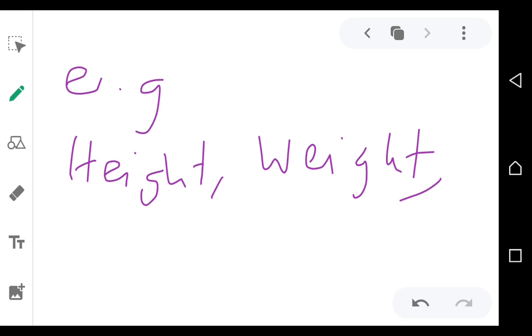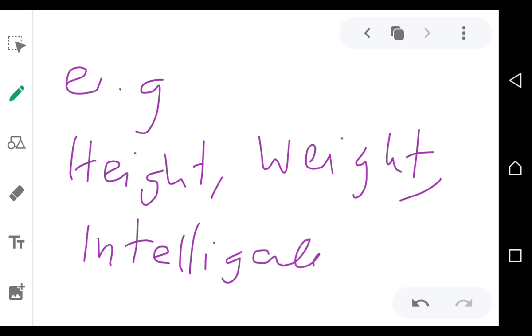That's what you call weight. We have also intelligence. We don't all have the same intelligence. There are many intermediates. Others are very bright, others are intelligent, others are clever. All these are levels of intelligence. So height, weight, intelligence.